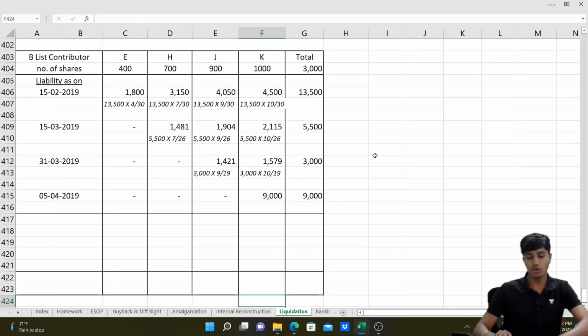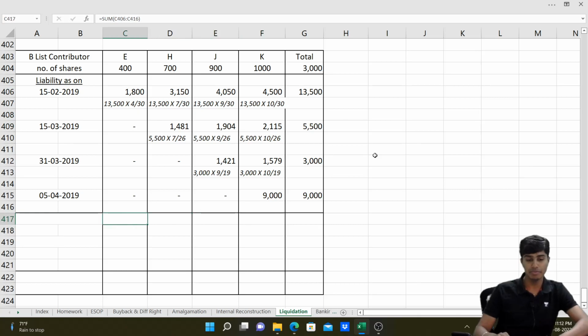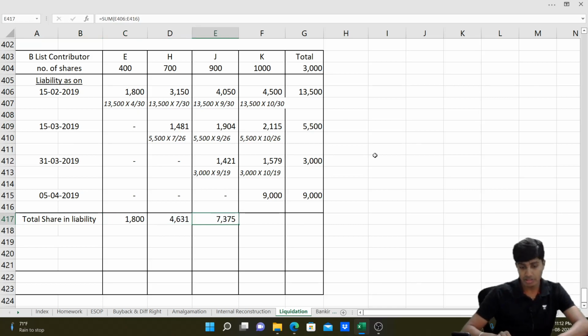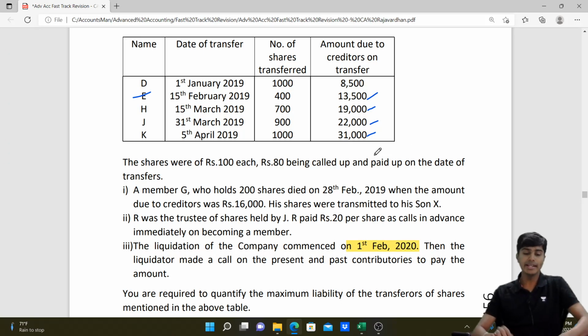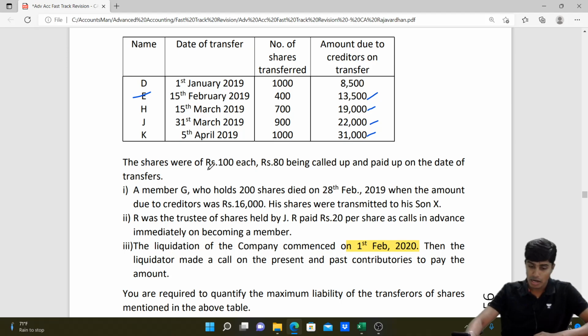Now let's find out the total share in the proportionate liability and then compare it with the unpaid call portion. So here it is 1,800, here it is 4,631, 7,375, 17,194, and total it's 31,000, which we don't care about. Now let's take their proportionate share in unpaid capital. It is shares of rupees 100 each, rupees 80 being called up.